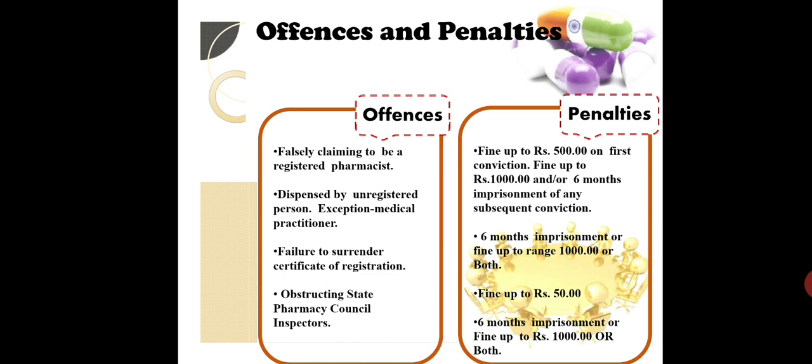If you falsely claim to be a registered pharmacist, that is, the person is not a pharmacist but he is saying that he is a pharmacist, then a fine of ₹500 on the first conviction. मतलब अगर आप पहली बार झूठ बोलते हैं तो ₹500 का फ़ाइन है. Fine up to 1000 and 6 months imprisonment on any subsequent conviction. अगर उसके बाद आप कभी झूठ बोलते हैं तो उसका पनिशमेंट ये है.